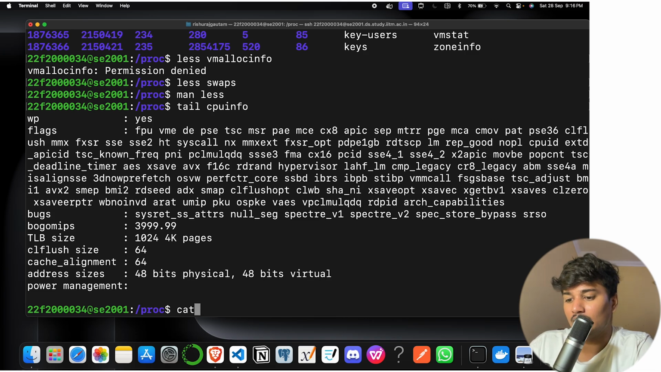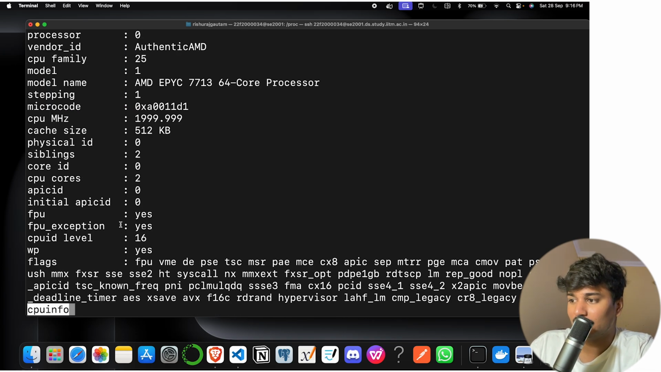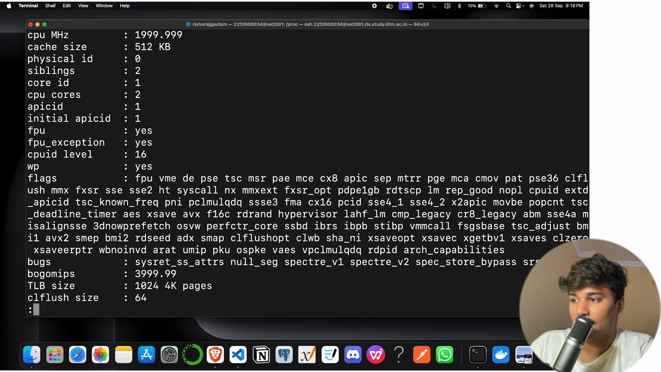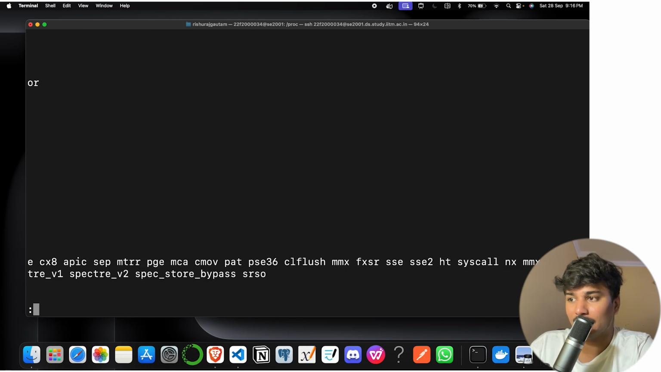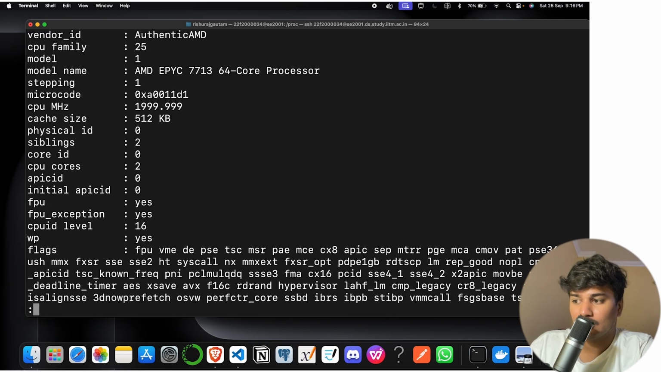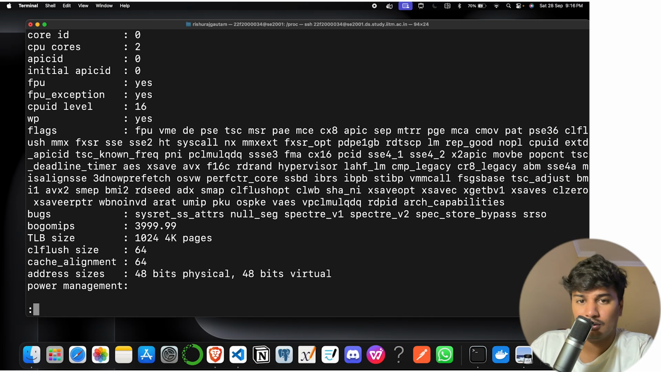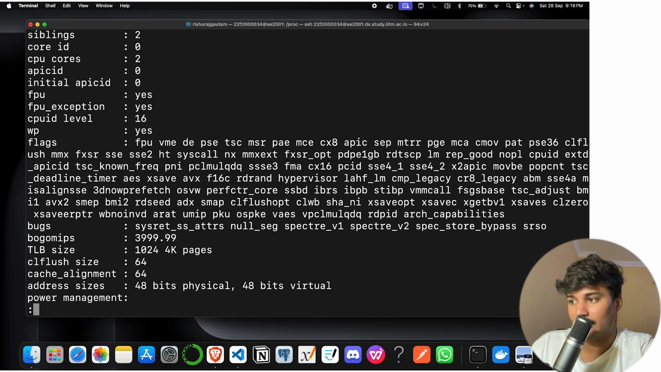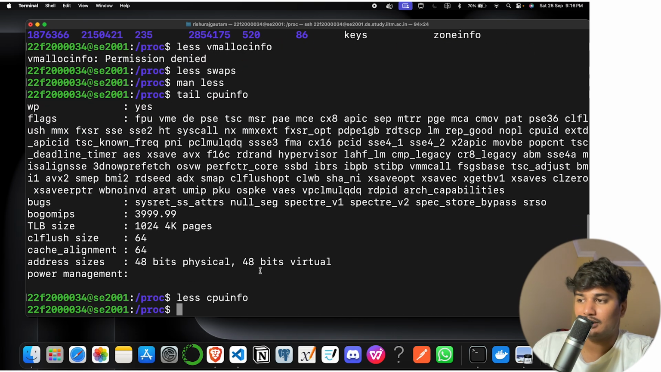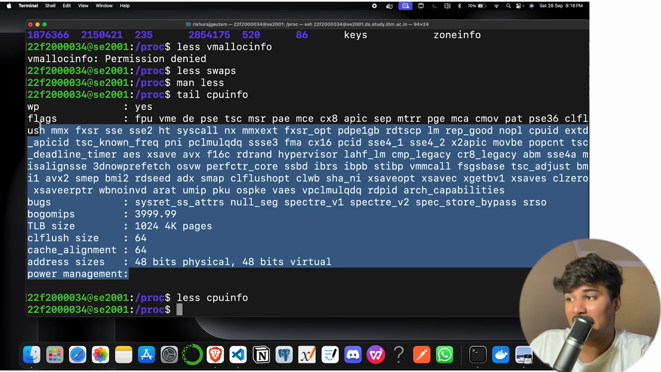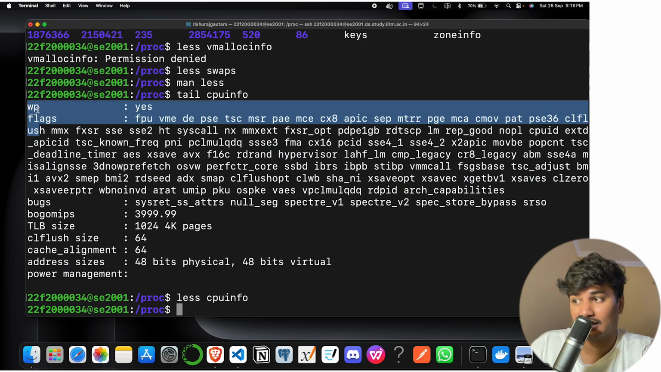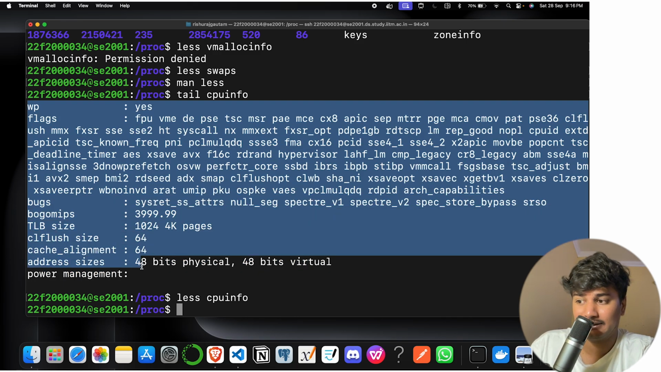Let's say we do a less on this particular cpuinfo. So you can see there are a lot of things here, and I am reading it page by page. Yes, with the up arrow and down arrow, I can read it by page. Okay, so there are many things here, and tail basically shows the last 10 lines. If you count it, it will be exactly 10 lines.